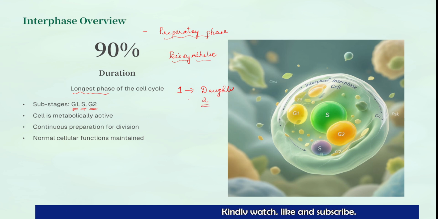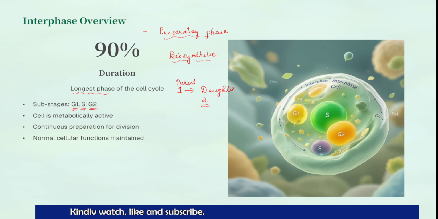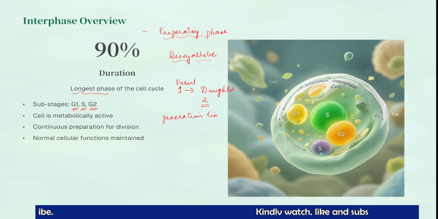The time for the parent cell to give rise to daughter cells is called the generation time. The generation time varies in different cells. For example, in human cells, the generation time is 24 hours for one parent cell to become two daughter cells.